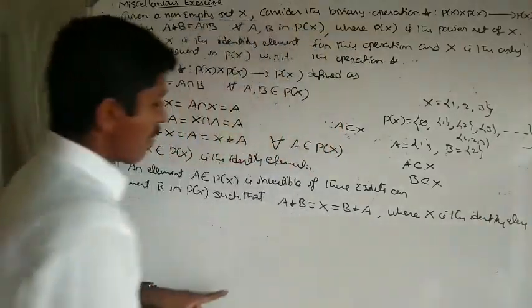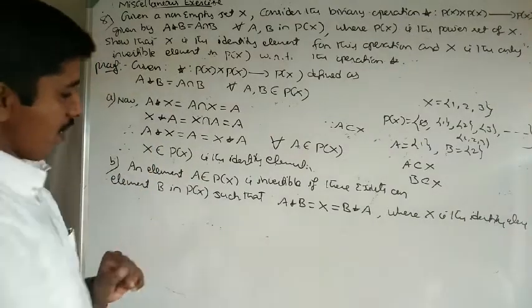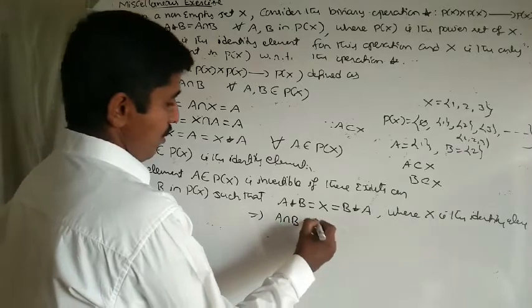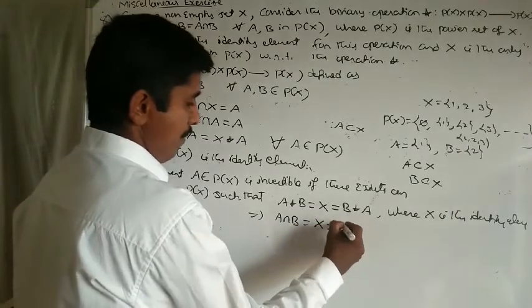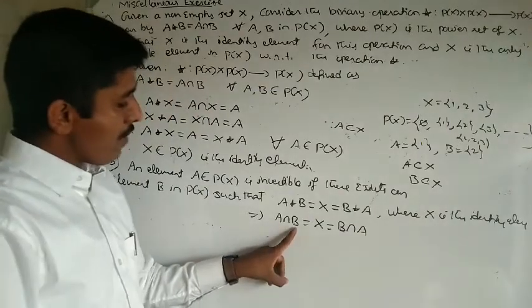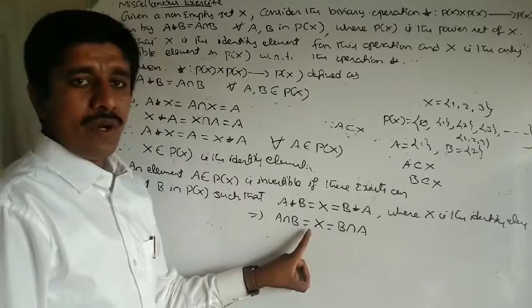Correct. Here a binary operation is defined: A star B equal to A intersection B. Then A star B equals A intersection B equals X, and B star A is B intersection A. For what values of A and B do we get A intersection B equal to X and B intersection A equal to X?